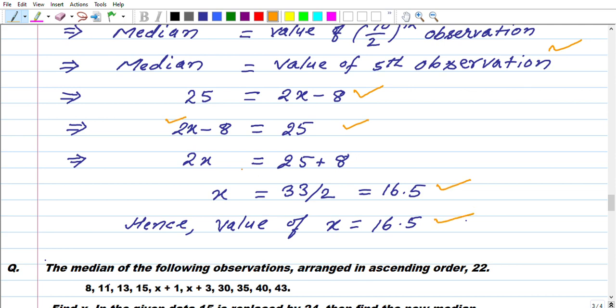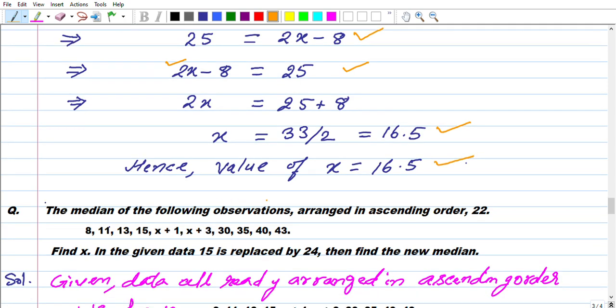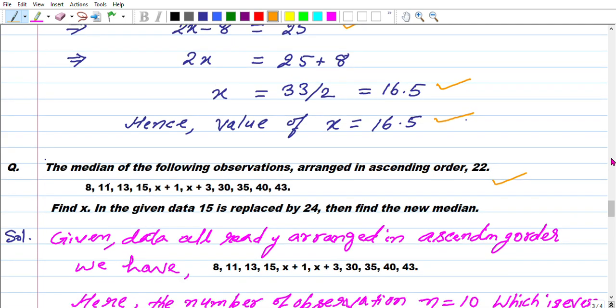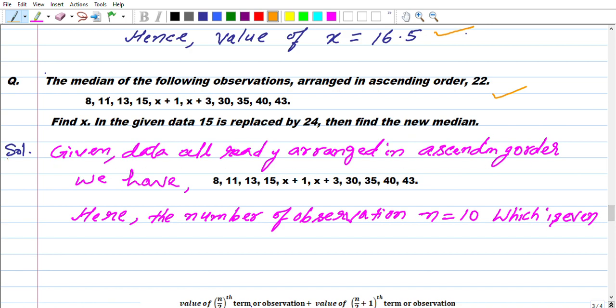Now take the next question. The median of the following observations arranged in ascending order is 22. The median is already given. Very good, it's already arranged. Find x. In the given data, 15 is replaced by 24. Then find the new median. Listen to this carefully and read it carefully. I hope that you read each and every question. You are all very helpful, and there is no confusion when you have practiced it regularly.